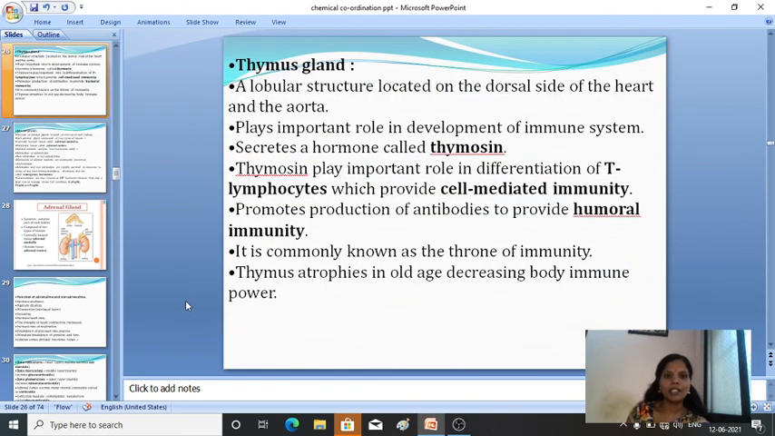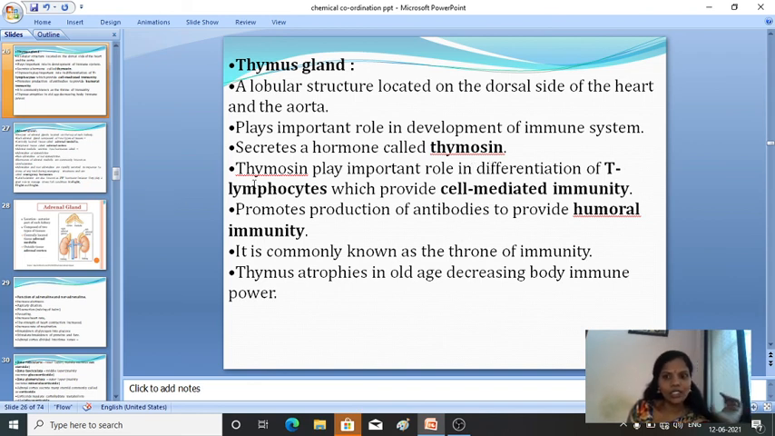Thymus gland is a lobular structure which is located on the dorsal side of the heart and the aorta, and it plays an important role in the development of the immune system. It secretes a hormone which is called thymosin. Thymosin plays an important role in differentiation of T lymphocytes, and it provides cell mediated immunity.